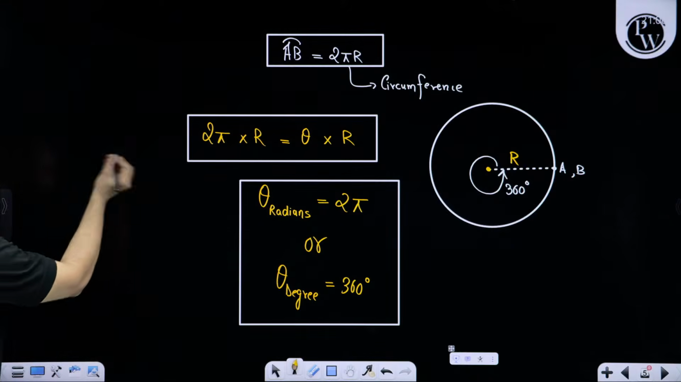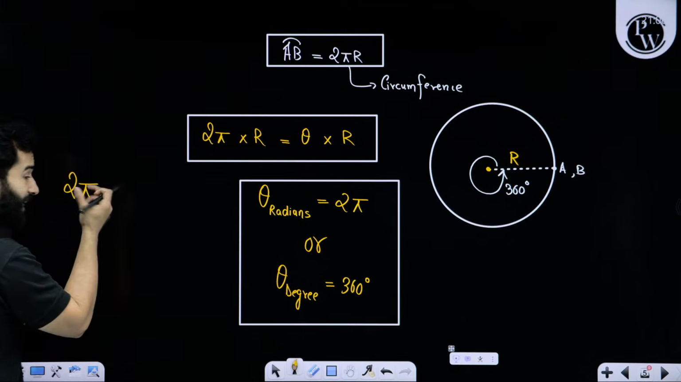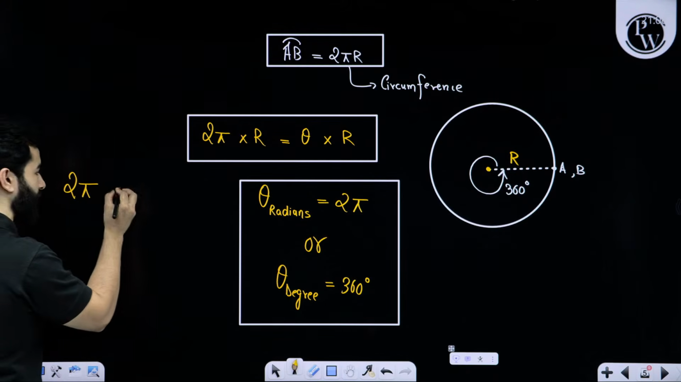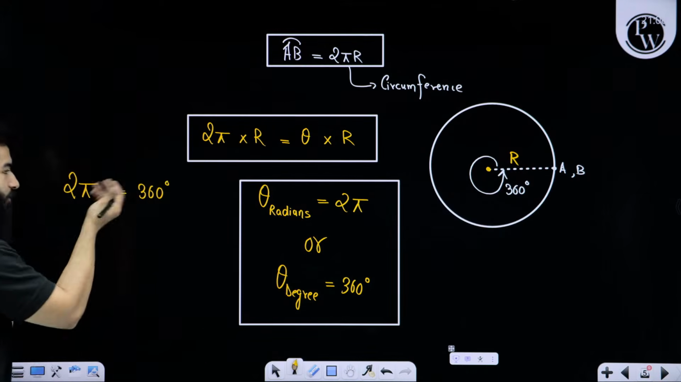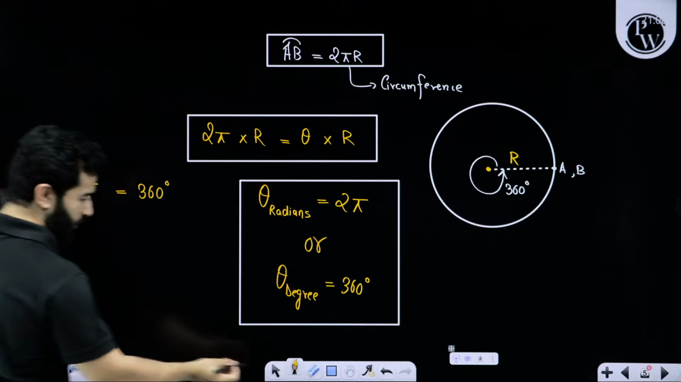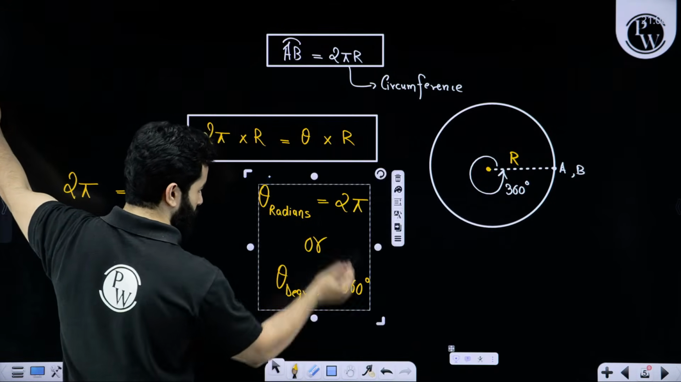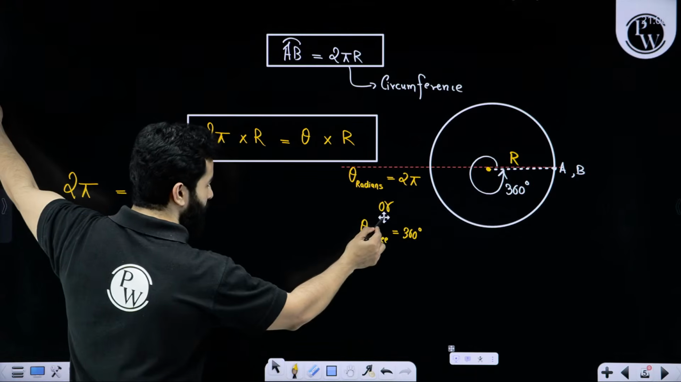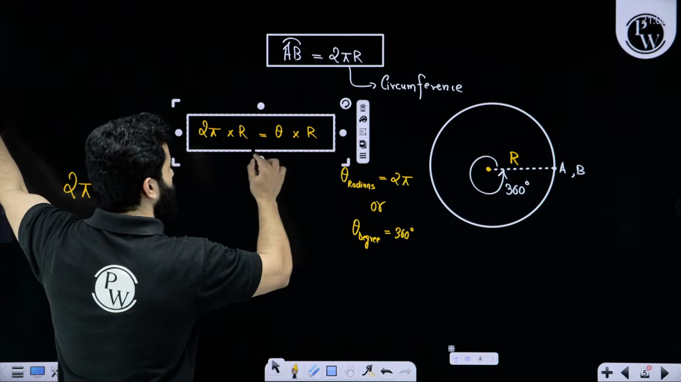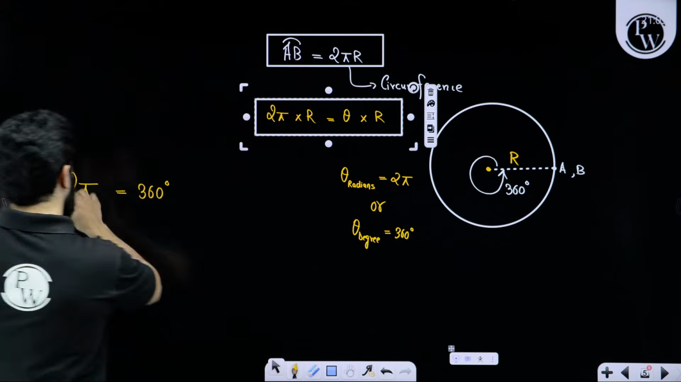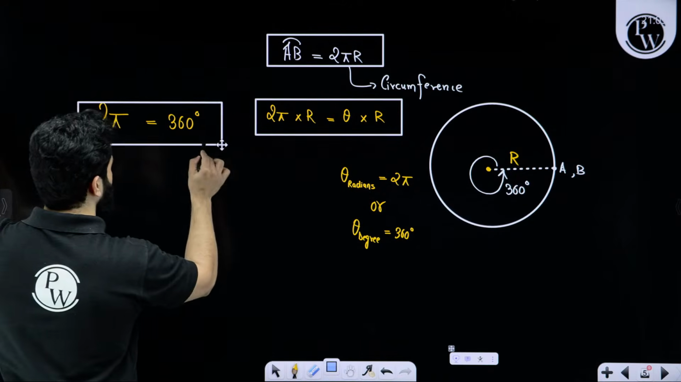Which means that now we are going to talk about conversion. 2 pi radian is equal to 360 degree. From here we can talk about all sorts of conversions. This is very easy and simple. I am going a little fast. If you have any doubt, you can let me know in the chat box. So 2 pi is equal to 360 degree.